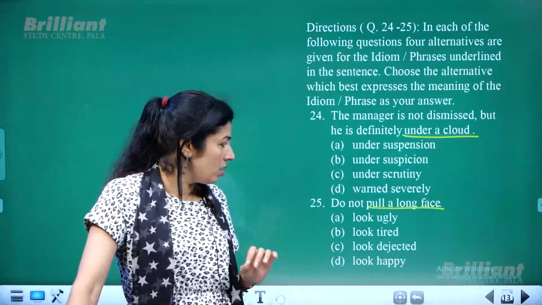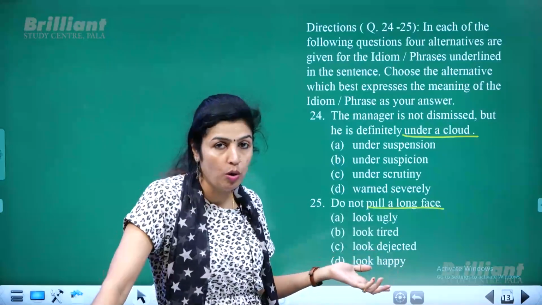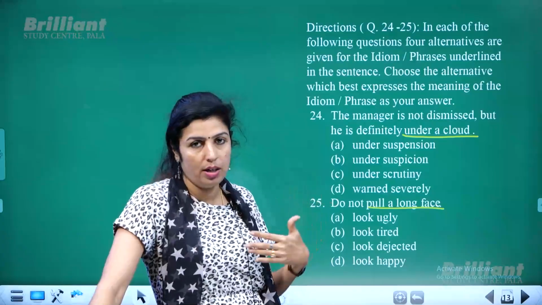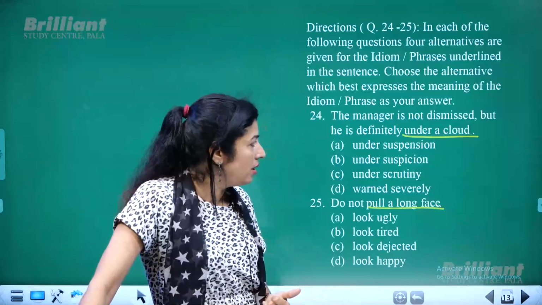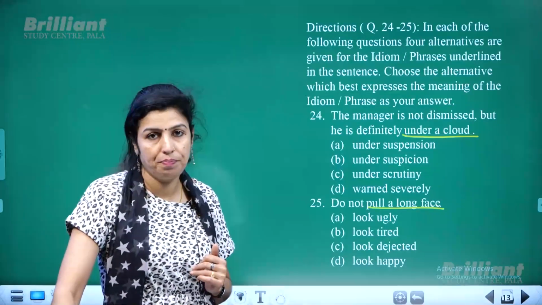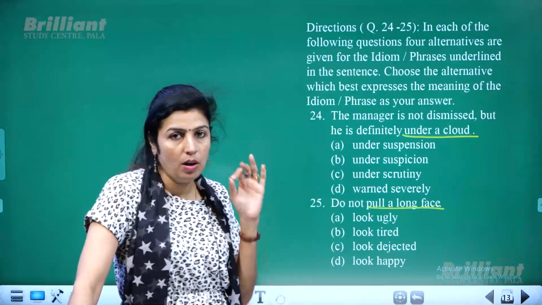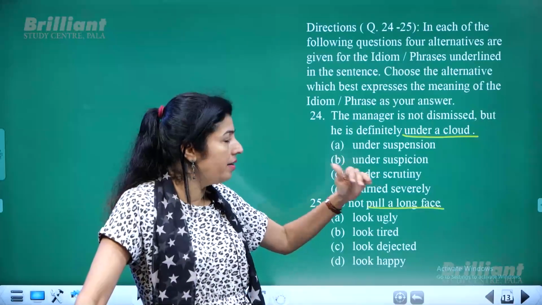The second sentence may not give you much clue of the meaning, but the first sentence is more than enough for you to understand the meaning or to guess it out. The manager is not dismissed, but he is definitely under a cloud. Even if he is not given any punishment, even if he is not dismissed from his service, still he is definitely under a cloud.